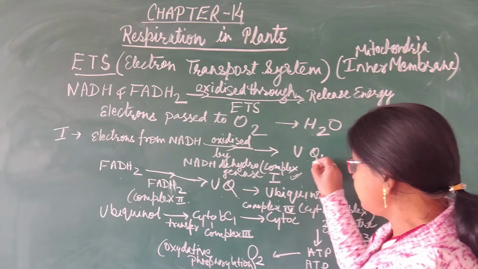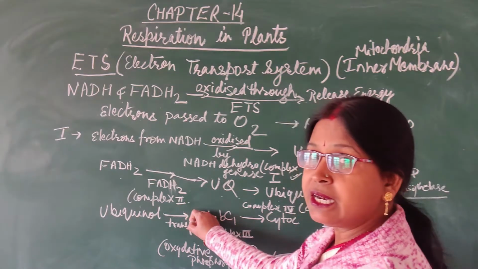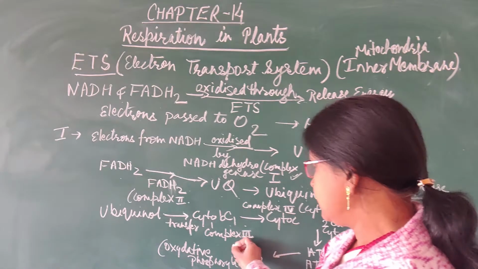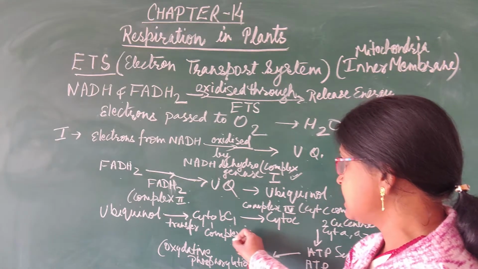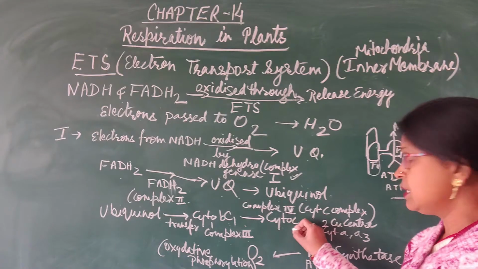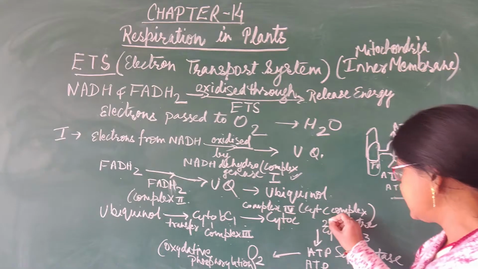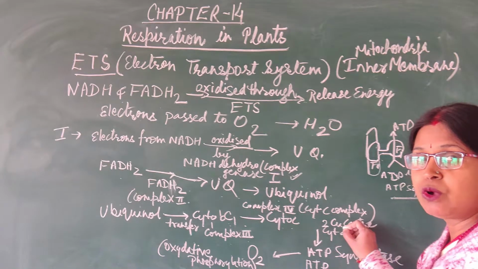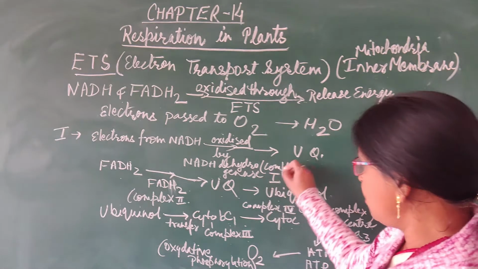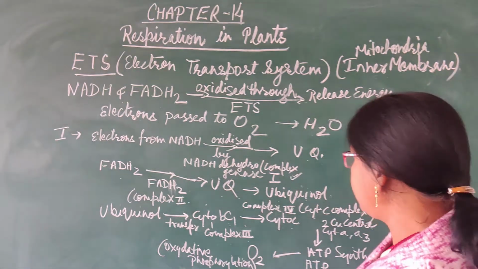Now after receiving the electrons, this ubiquinol will transfer its electrons to cytochrome BC1, and complex 3 will help in this process, that is cytochrome BC1, then transfer to cytochrome C by the help of complex 4, that is the cytochrome C complex, which has 2 copper centers, cytochrome A and A3. So in this way, after passing through complex 1, 2, 3 and 4, it will now be released to the 5th complex,